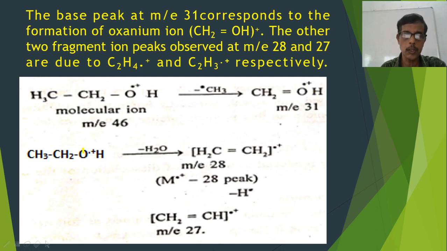Then CH3CH2OH plus can lose an H2O molecule upon fragmentation and form CH2=CH2 plus, and this is the peak corresponding to m/e 28: 12 into 2, 24 plus H4, that is 4, makes it 28. And the second fragment ion peak is obtained at m/e 27, that is due to the loss of one H free radical, that is CH2CH plus. So this is the spectrum of ethanol.